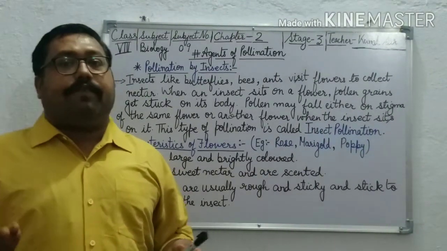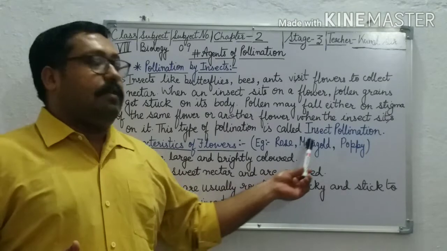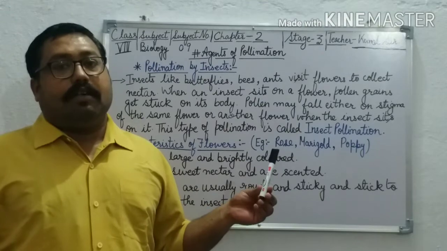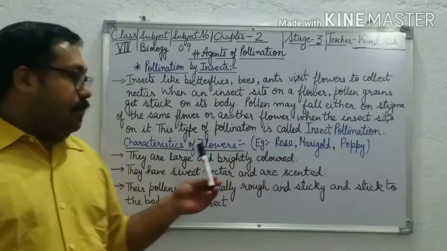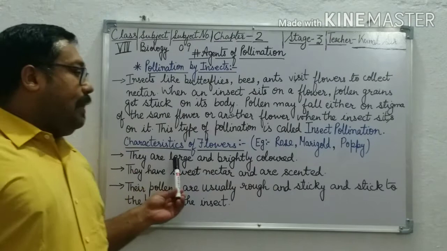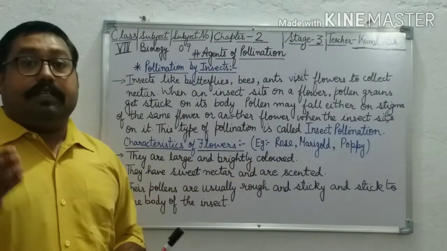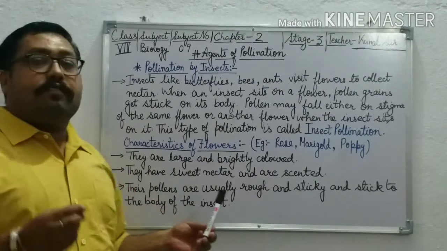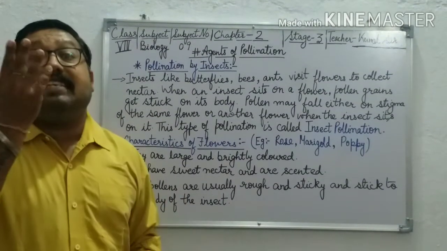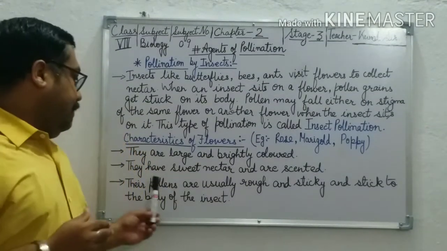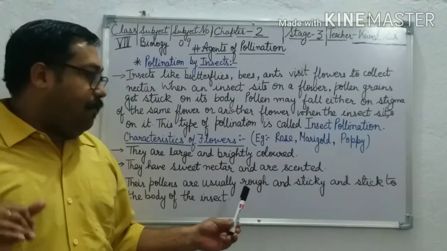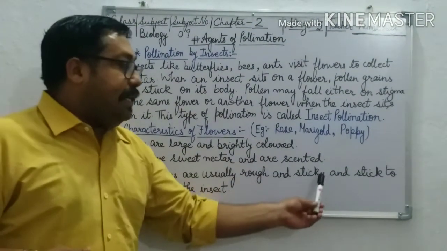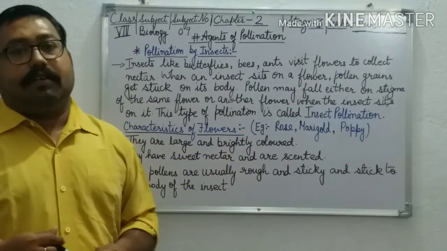And which flowers come in this category? Rose, marigold, and poppy, etc. What characteristics do these flowers have? Let us now understand. They are large and brightly colored. They have sweet nectar and they are scented. Their pollen is usually rough and sticky, and that's why it sticks to the body of the insect.